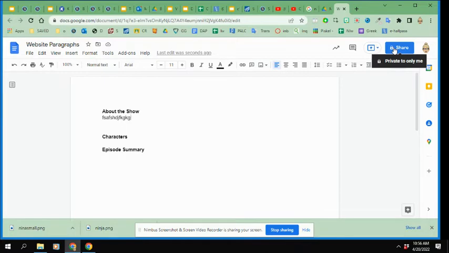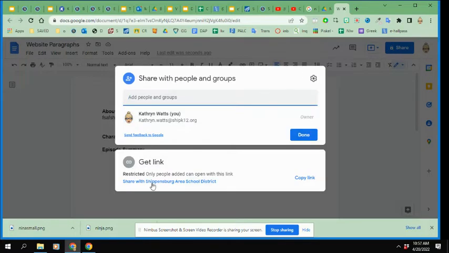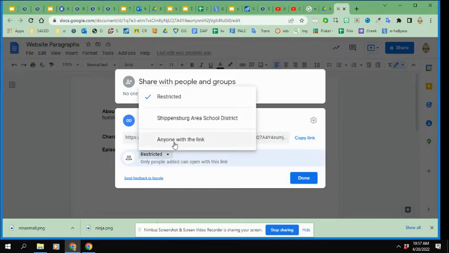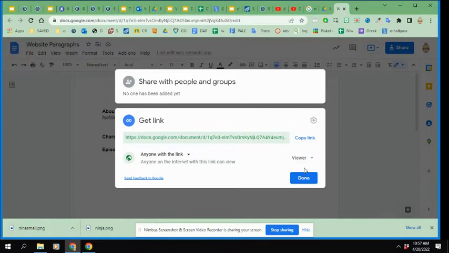because right now it's private, and I need Ms. Watts to be able to see them. So I'm not going to share them with Ms. Watts. I'm going to come down here to this get link part where it says restricted, click on restricted, then click on the little drop down triangle that opens up, choose anyone with the link. Now I can see I've updated it by using the arrow. Anyone with link is a viewer.